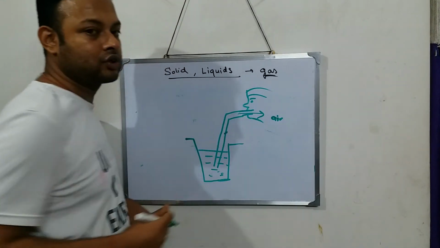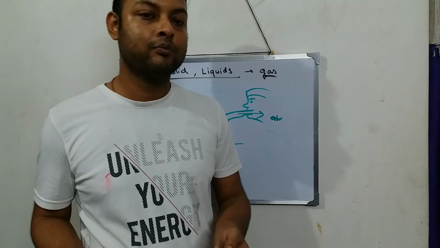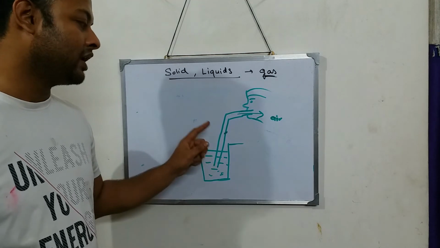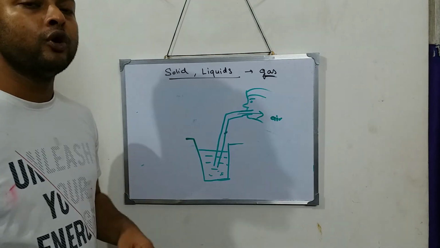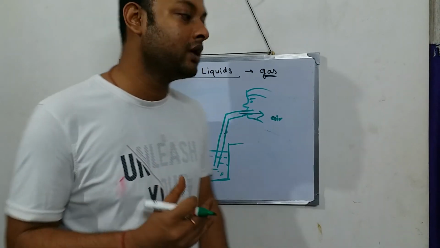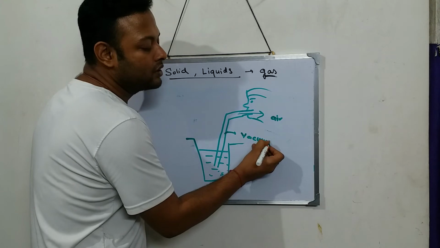What is there inside the straw? Think, what is there? All the air has gone. So there is nothing. So now the straw has nothing. When it has nothing, it means it has vacuum. So right now in the straw, vacuum is there.